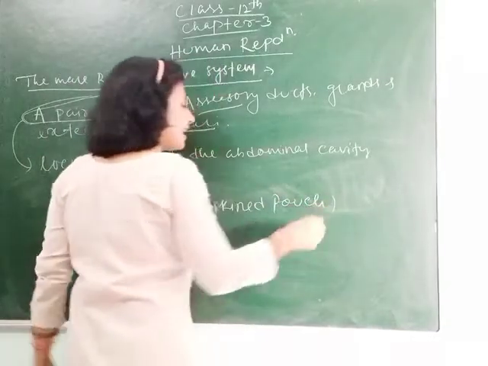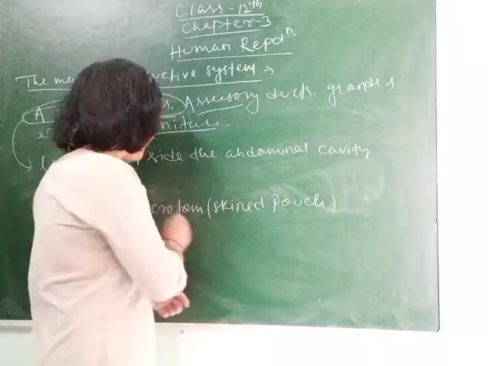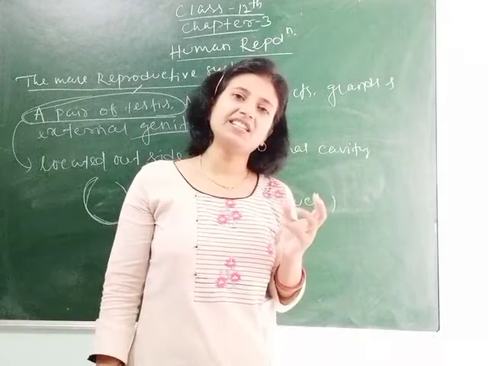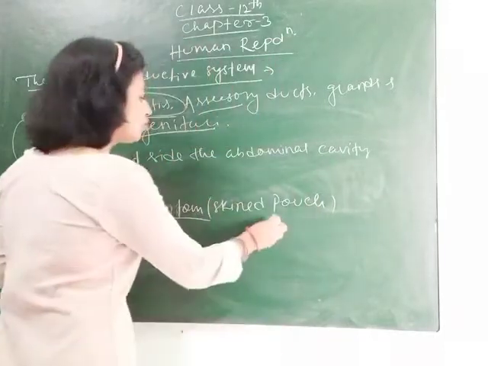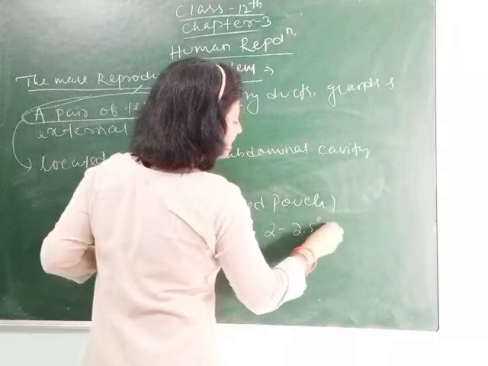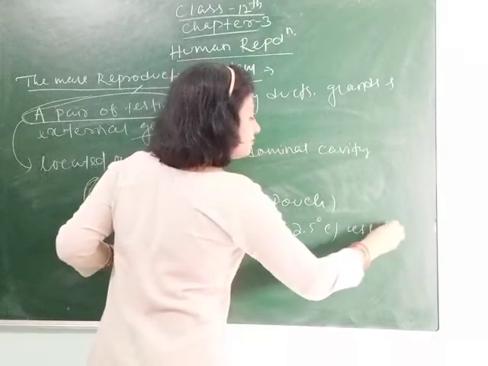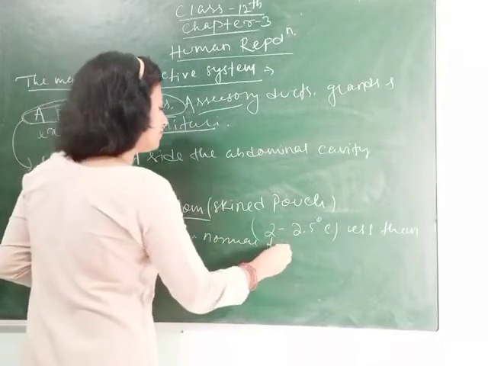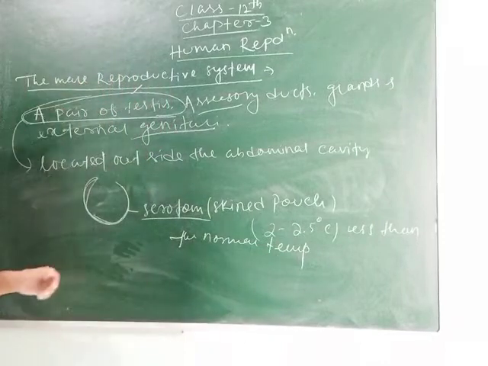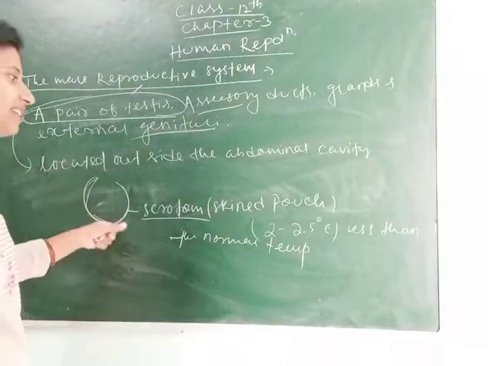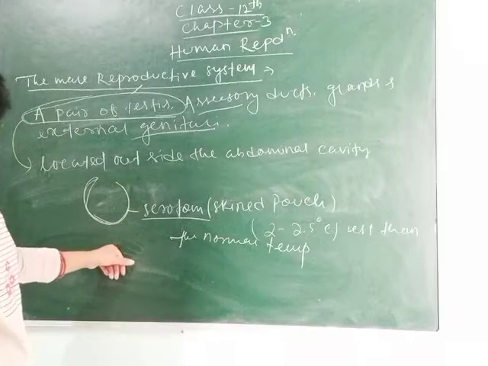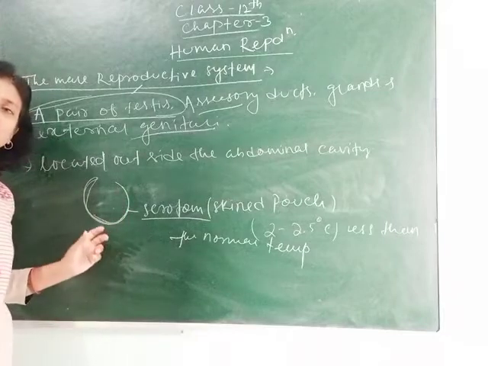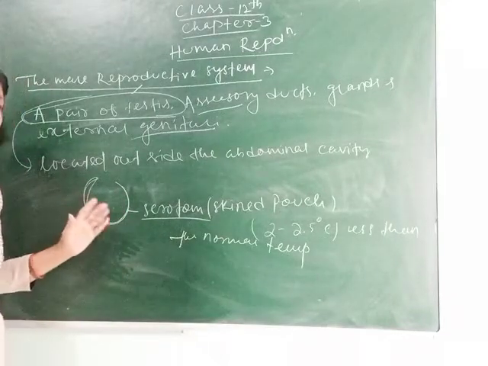Pouch means a bag or sac-like structure which covers the testis, and its importance is that it maintains a lower temperature in the testis than the normal body temperature, 2 to 2.5 degrees Celsius less. If the body temperature is 37 degrees Celsius, then the temperature inside the testis is 34 to 35 degrees Celsius. Why is less temperature required? As we know, spermatogenesis, the formation of sperms, requires less temperature.